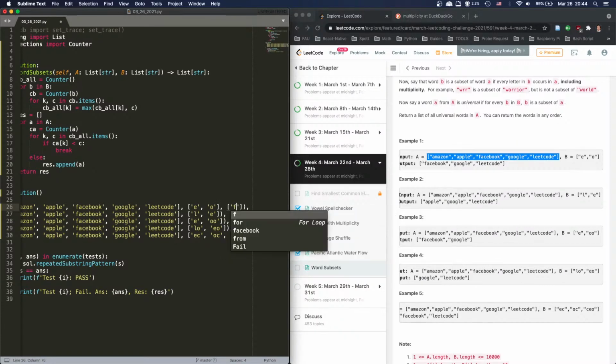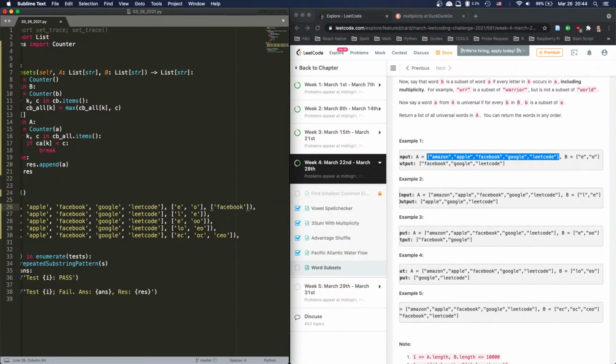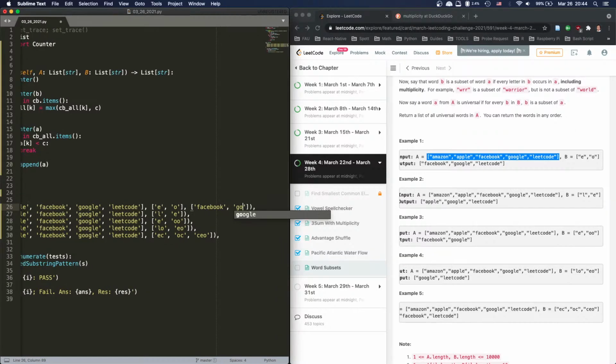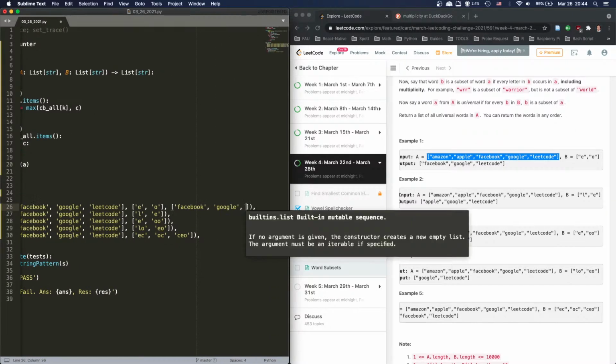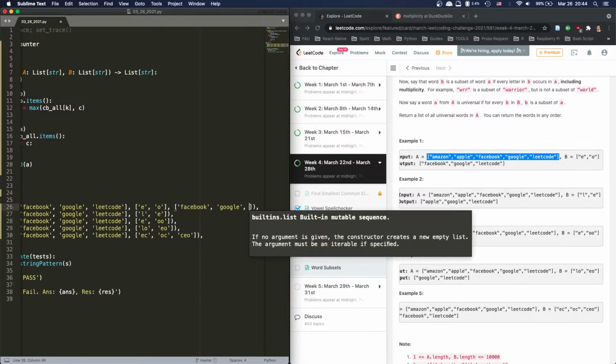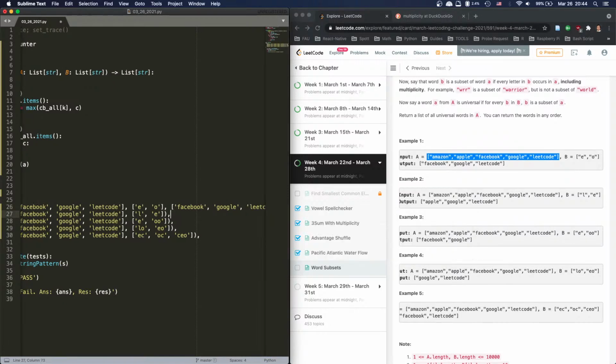So the first one will be Facebook, Google, and LeetCode. I have to sort them just in case my solution is not exactly the same. Next one is Apple, Google, and LeetCode.